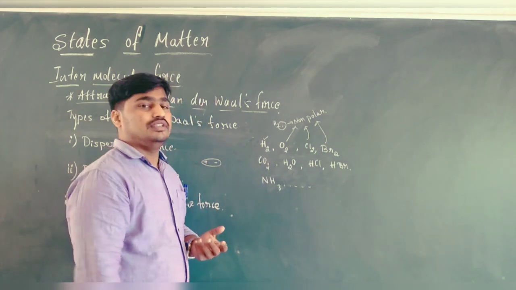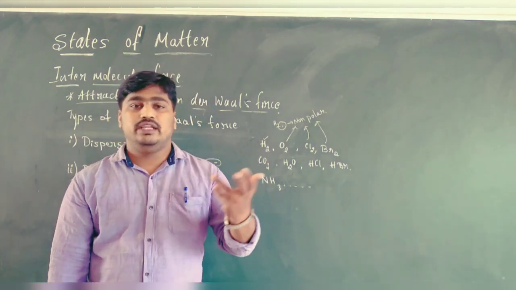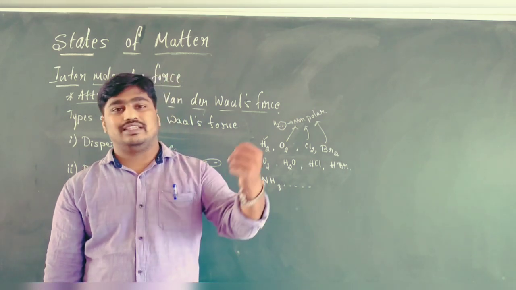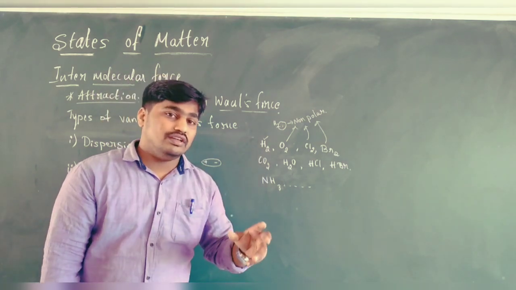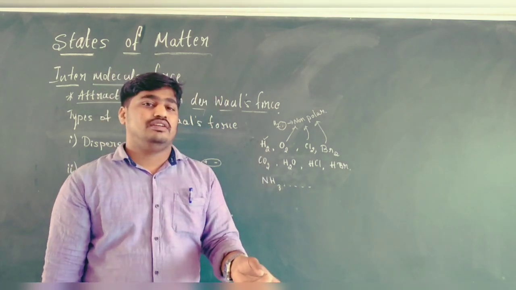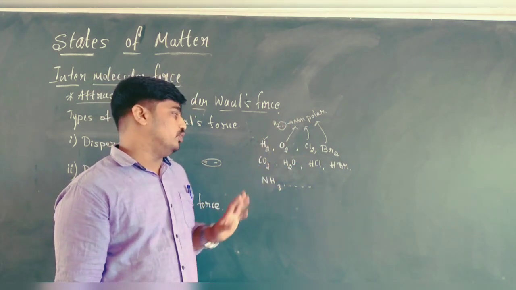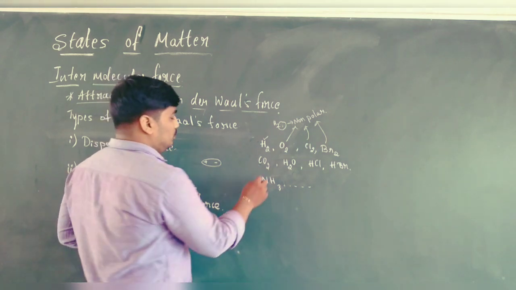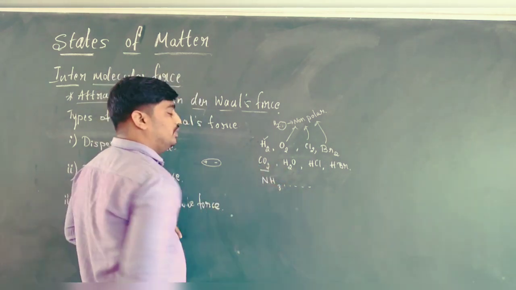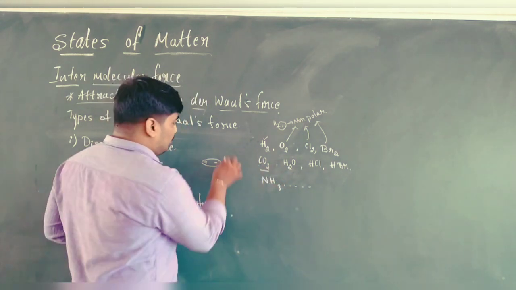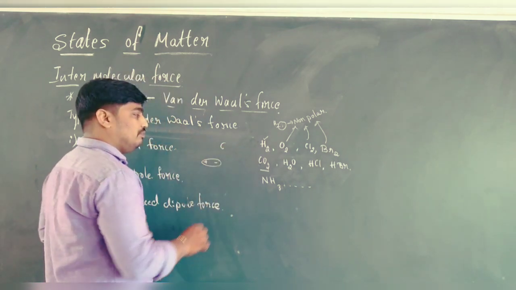And all the noble gases, helium, neon, argon, krypton, xenon, these atoms are non-polar. Now, when we move to carbon dioxide, carbon is present in the center